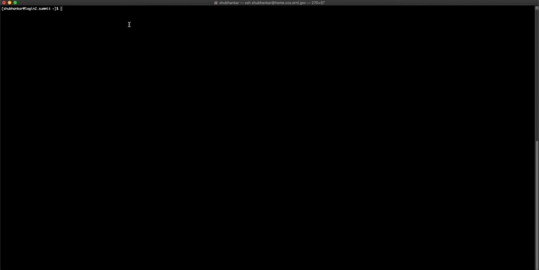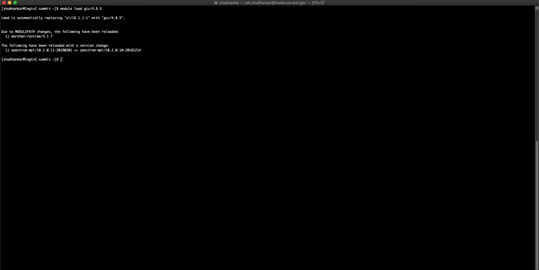So let's begin. Let's load the GCC and CUDA modules required for the installation using module load GCC followed by its version 4.8.5 and module load CUDA followed by its version 9.2.148. Now let's create a separate working directory called summit_tf where we will eventually install TensorFlow as well. Let's go inside the directory using the cd command and let's set the versions of the other required libraries and packages as variables.